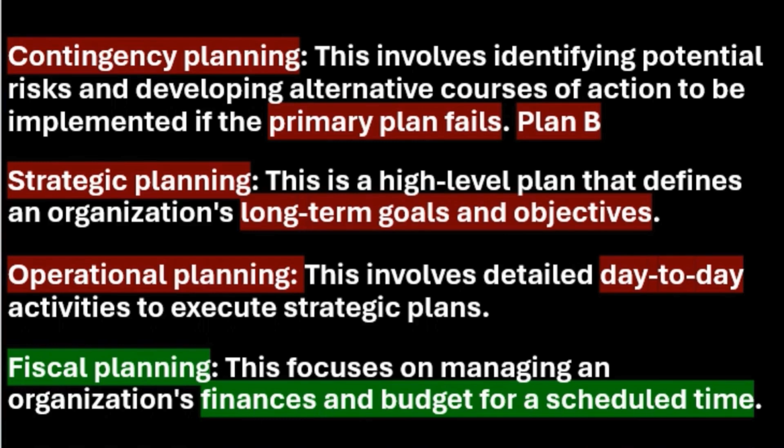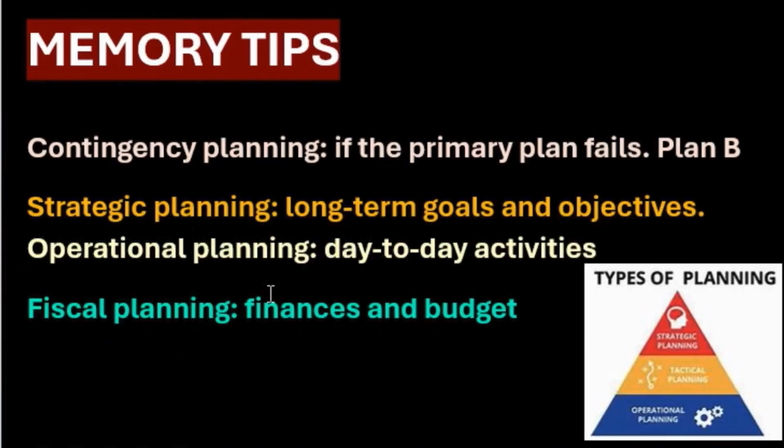Let us go to some memory tips as well. Contingency planning, plan B if the primary plan fails. Strategic planning, long-term goals and objectives. Operational planning, day-to-day activities. Fiscal planning is for finance and budget.